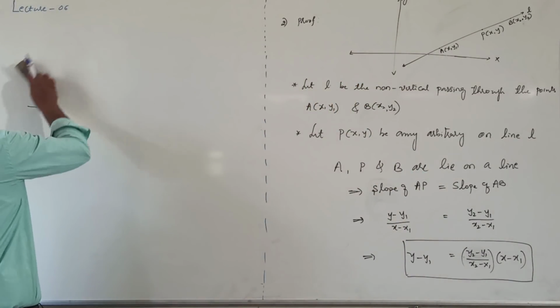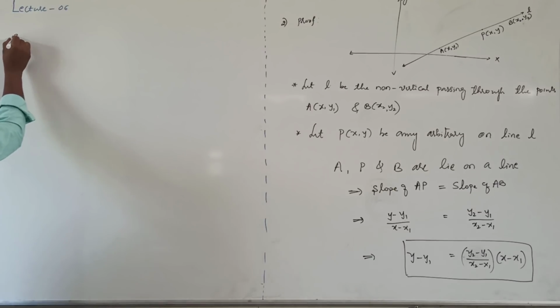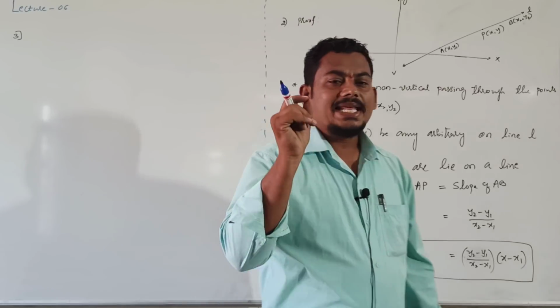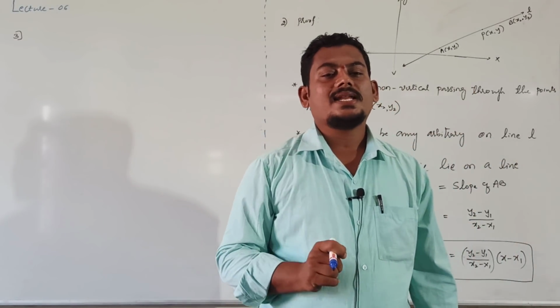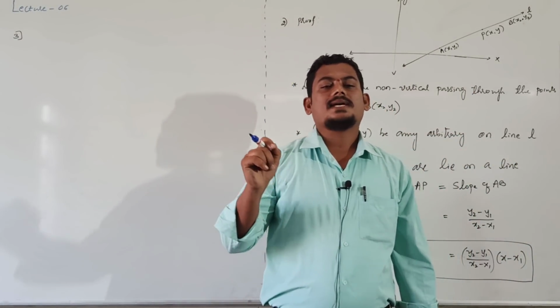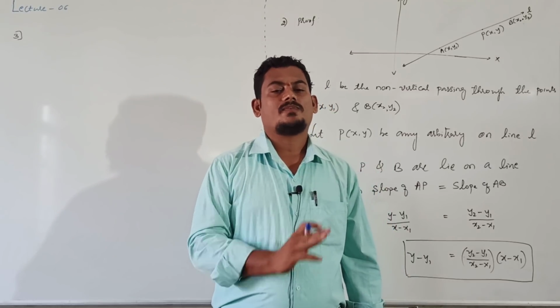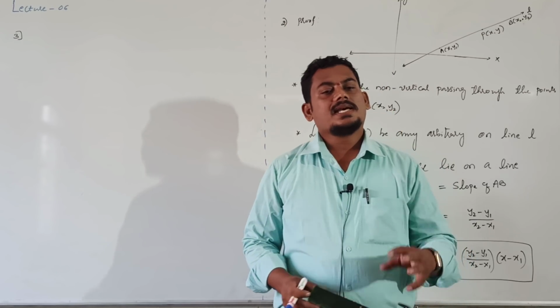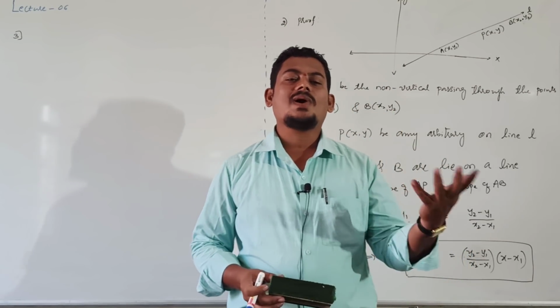In this case, what they have given in the third proof: derive the equation of the line in slope intercept form. Means one of the intercept and its slope is given. They may give x-intercept or y-intercept.